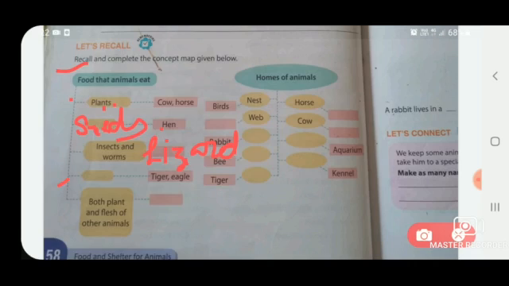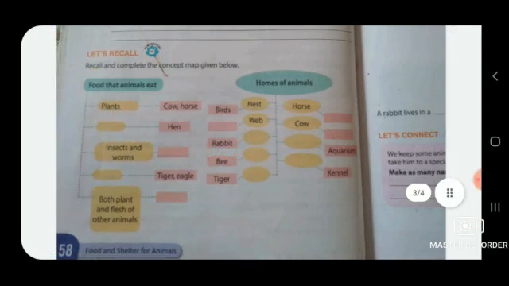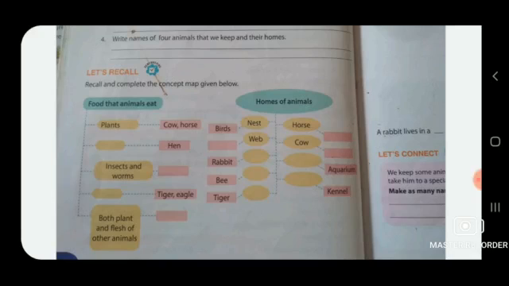Okay, now let's see the next box that is given blank. In this box write here tiger and eagle. So tiger and eagle eat the flesh of other animals. So write here flesh. Okay, and now the last box is both plants and flesh of other animals. Which animals eat both plants and flesh of other animals? Bear and crows. So you have to write here bear.